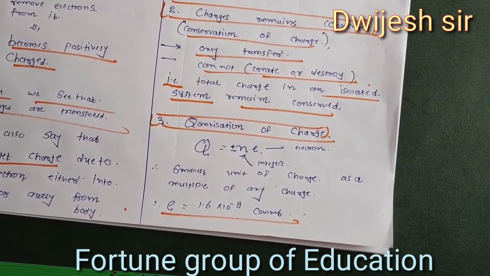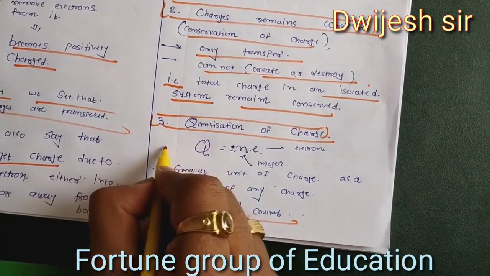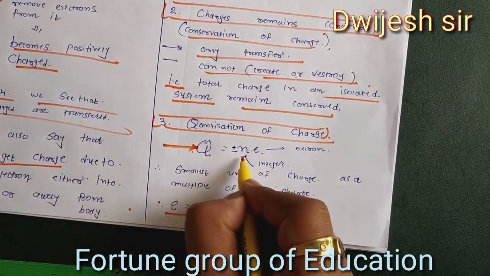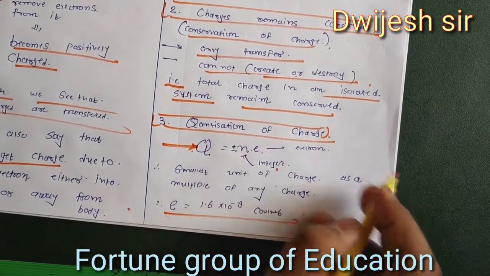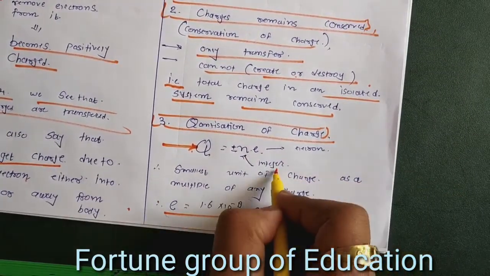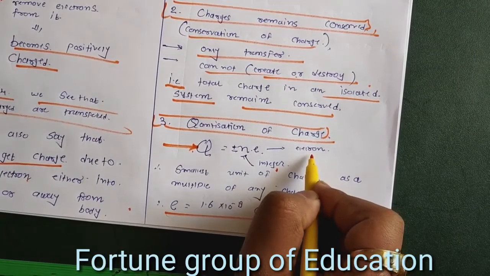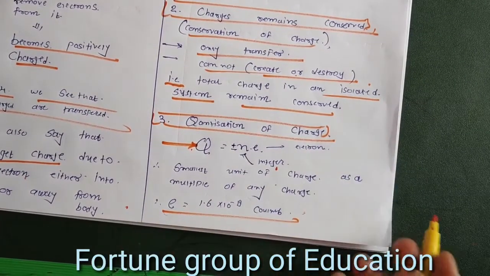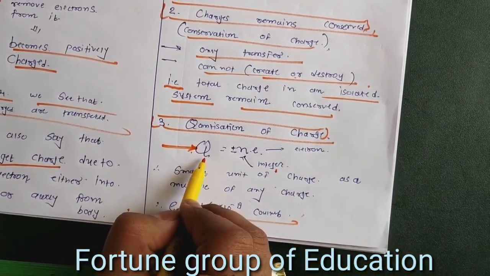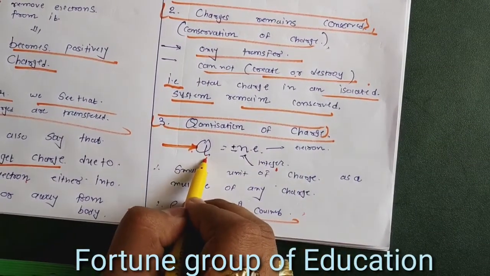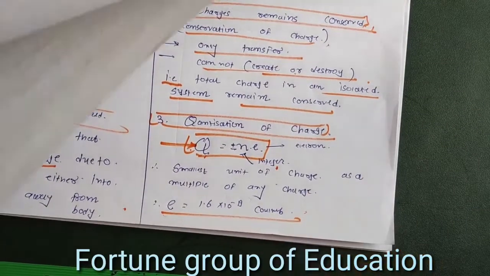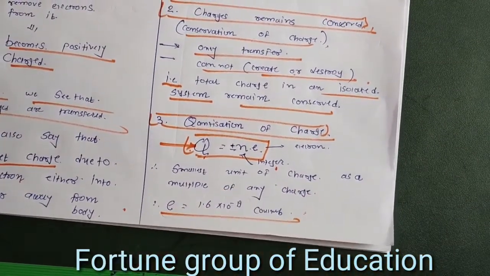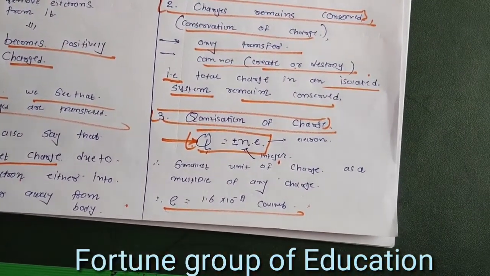So in the universe, the total charge q is equal to n into e, where n is an integer and e is the charge of the electron. So charge is always an integer multiple of the electron's charge. This is known as quantization, q equal to n into e. So these are the properties of electric charge. I hope you understand this session.